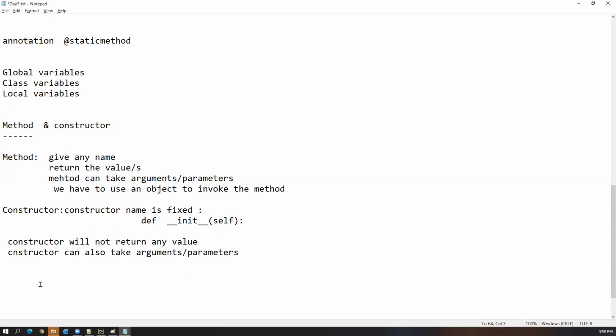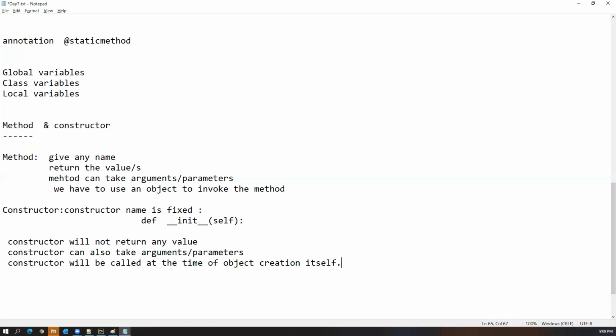At the time of object creation itself, the constructor is automatically invoked. We need not call the constructor explicitly. So the constructor will be called at the time of object creation itself.